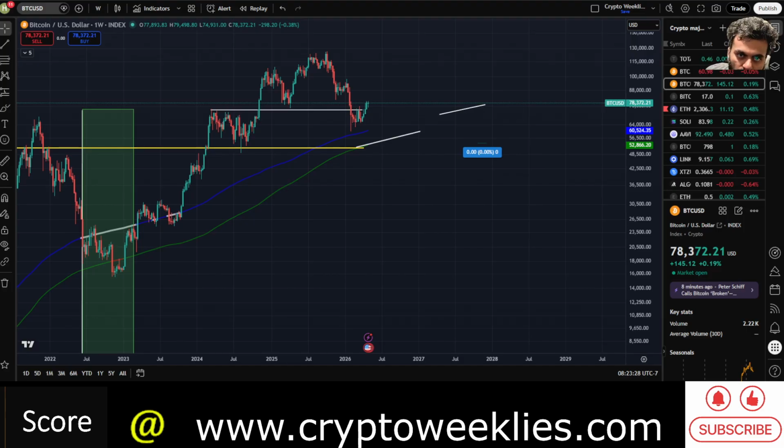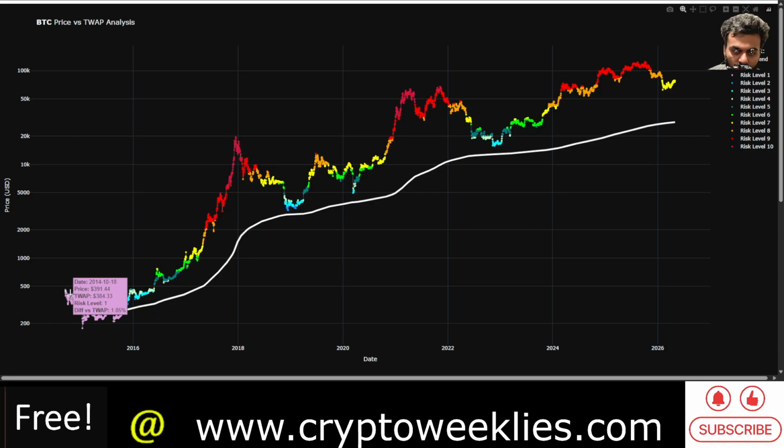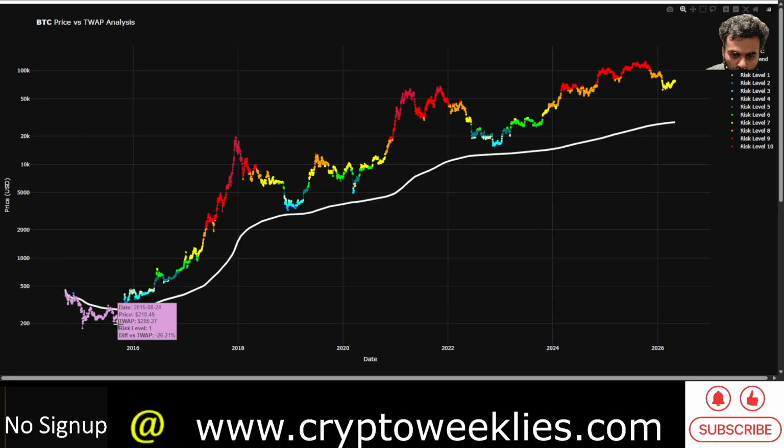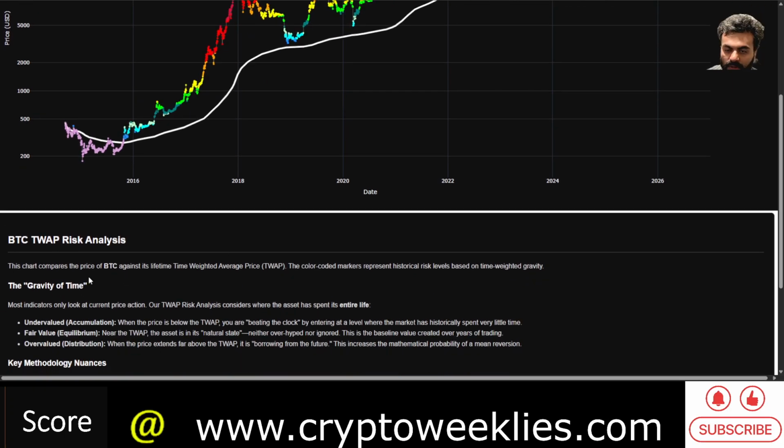Again, not to be sounding too deterministic on just one single model, the time-weighted average price model analyzes Bitcoin price through a different mechanism, which is every single day's average price stitched together for the last 12 years. This average price informs the time-weighted average price, which is the white line over here, trying to tune out the entirety of the price action through the lens of the gravity of time. This is my own model.